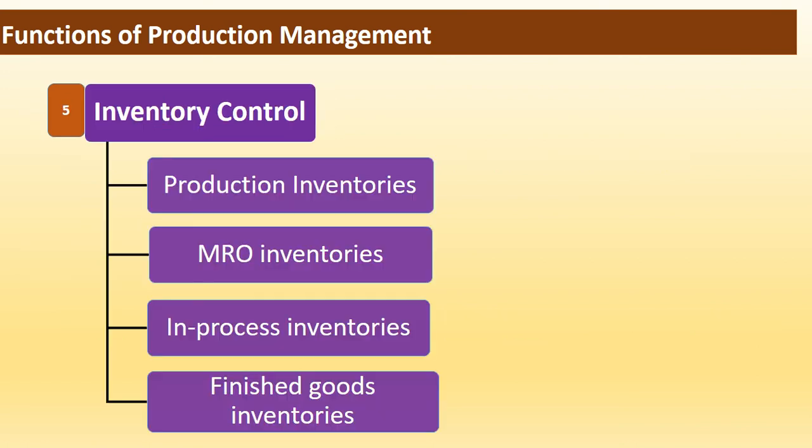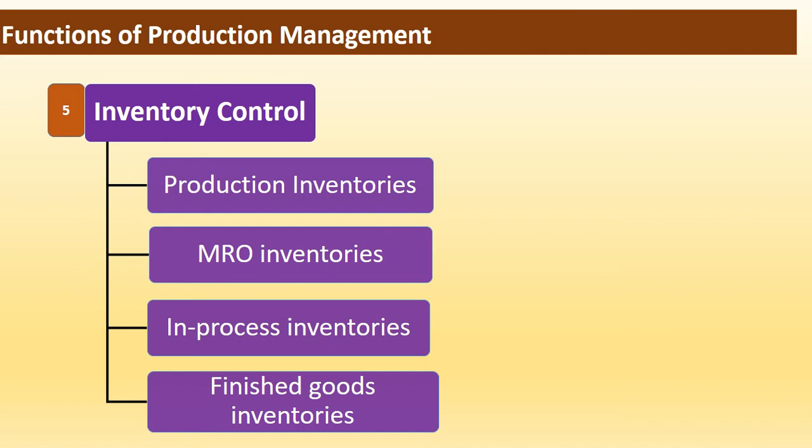Next function of production management is inventory control. It is the process in which the stock of raw material, semi-finished goods and finished goods is made in order to fulfill the future unexpected demand or distribution. Following are the categories of goods of which stock is made as inventory.